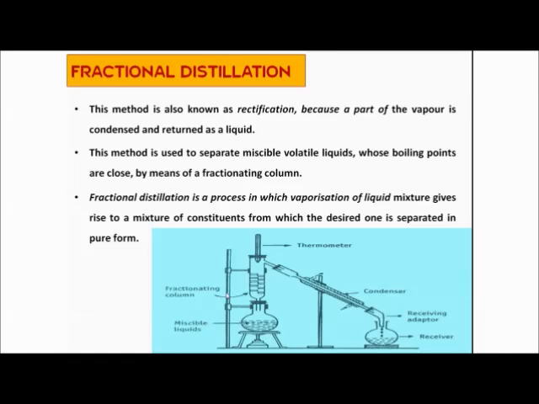right? So you can see here, this is the fractionating column. Once you heat the water, it will be heated, right? The more volatile component will reach the height, so it may get settled or condensed here. The less volatile liquid will come later on, whereas the more volatile liquid will come faster and reach the top. It will generally settle at the top of the fractionating column, whereas the less volatile will settle in the lower part of the fractionating column.